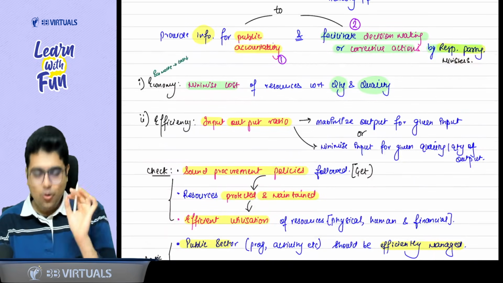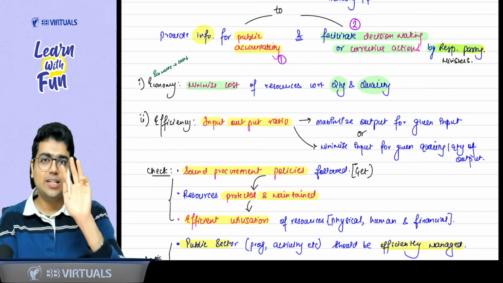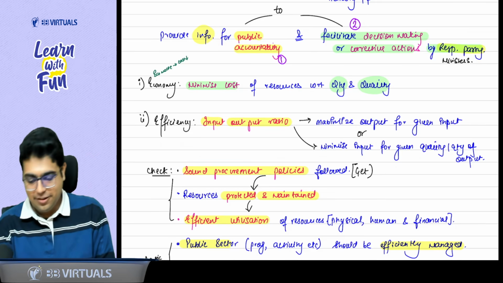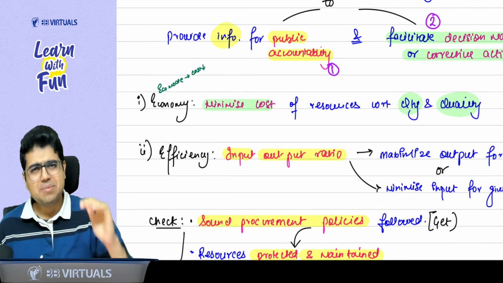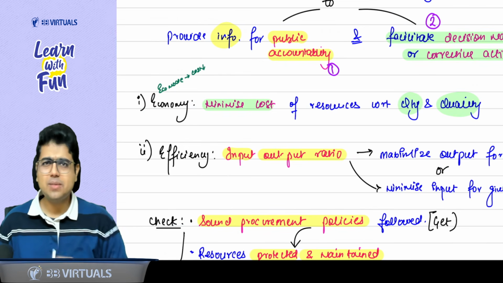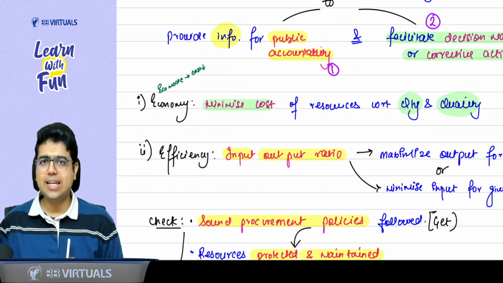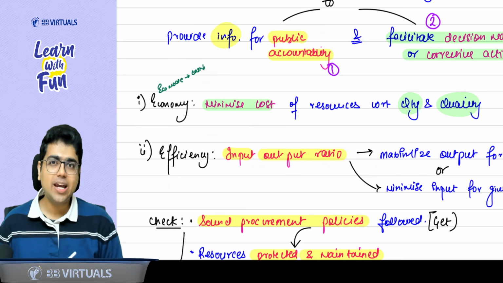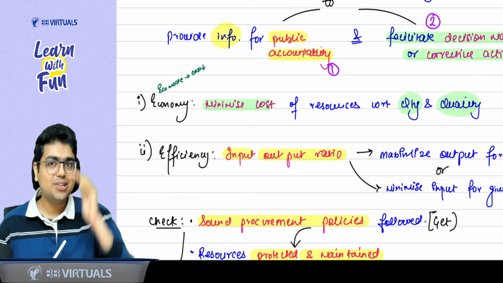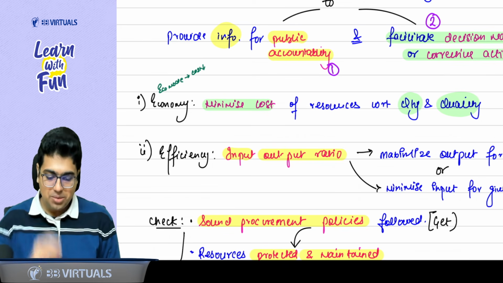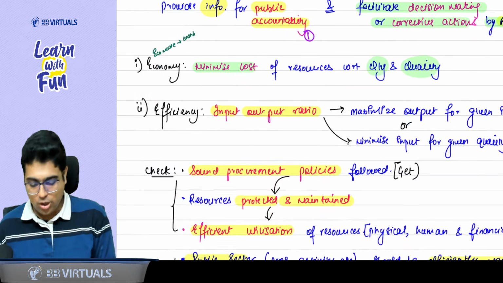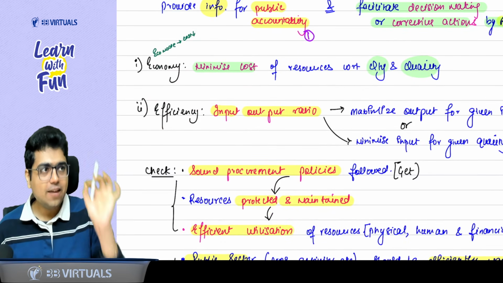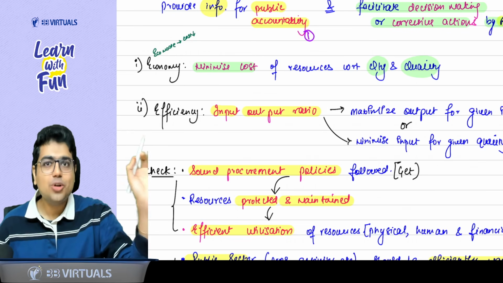Now, sir, what are the things to be checked in performance audit? Three things. EEE. First thing is economy. What do you mean by economy? Minimum cost. Sometimes, do you put your refrigerator and AC on economy mode? Yes, sir. Why? To reduce the electricity bill, to reduce the cost. So economy means minimize the cost of resources with respect to quantity and quality of output. Sir, what is efficiency? Efficiency means input output ratio.